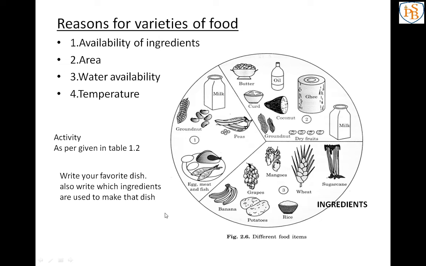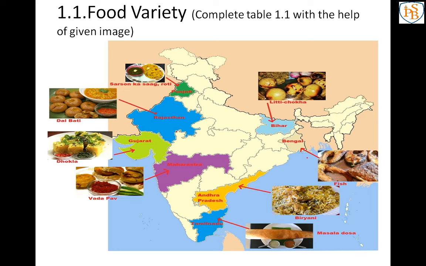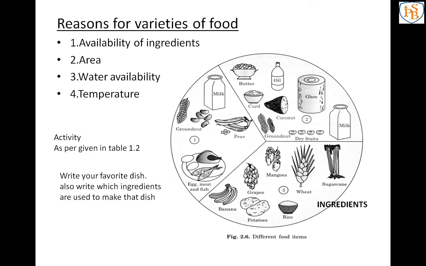I hope you have written that. So we will go towards our next point. You can take these pictures also for writing the food item, like a biryani. Maybe many students like biryani, or dhokla, that you can write in this table 1.2.